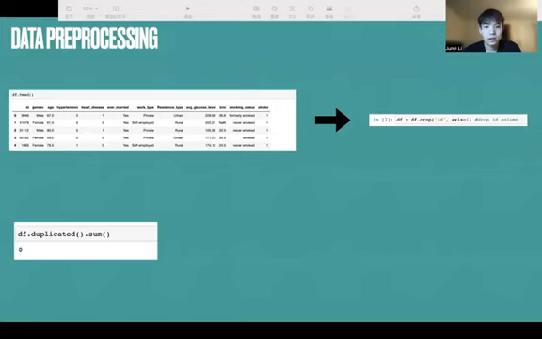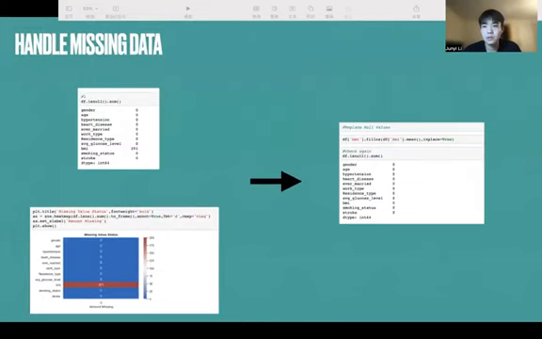And we found that there is no duplicated data in this data set, so it doesn't matter. But we have to handle the missing data before further processing. I found that there are 201 missing values in the BMI column, and in order to fix that, I filled them in with the mean value of BMI. And we can move on after fixing that.